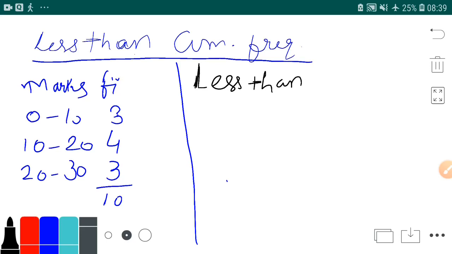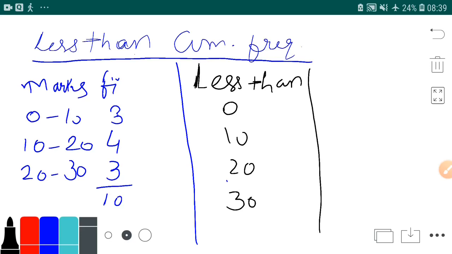I'll write: less than 0 marks, less than 10 marks, less than 20 marks, less than 30 marks. Now how many students have less than this? This is known as CF, that is cumulative frequency.